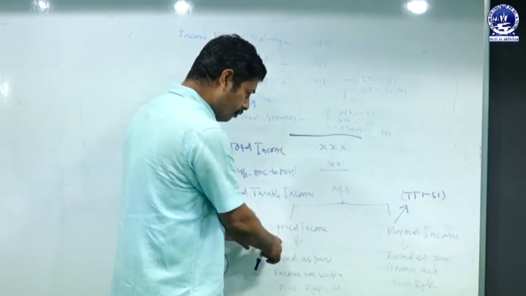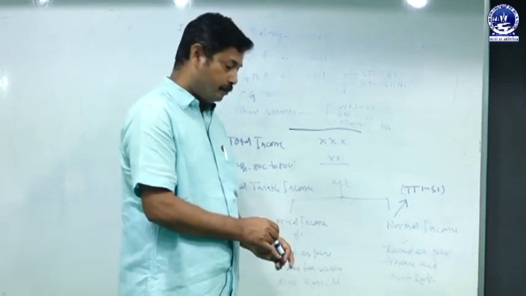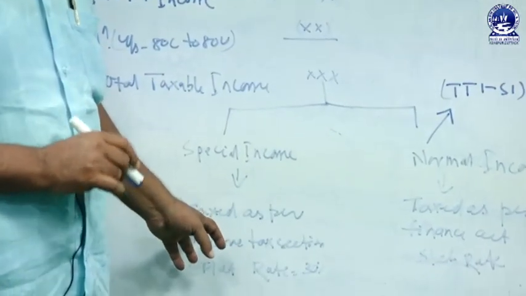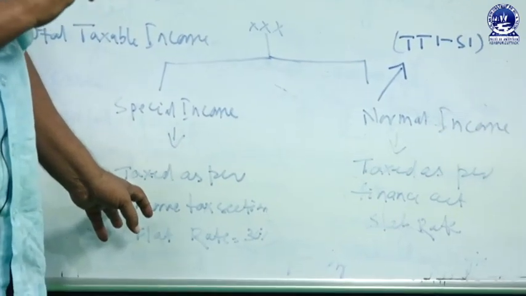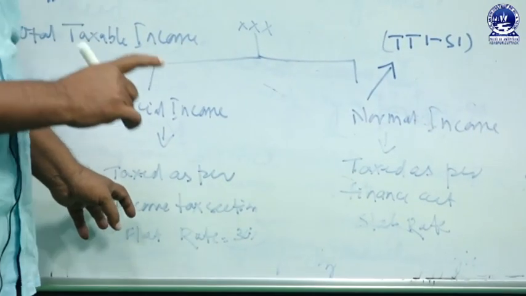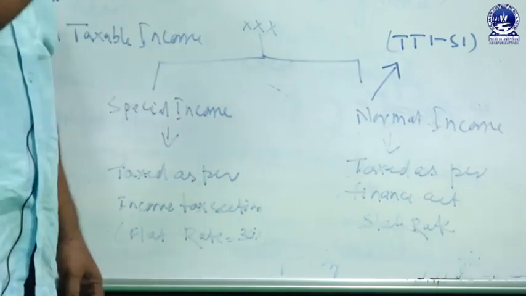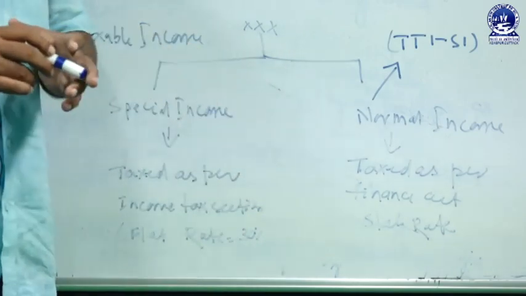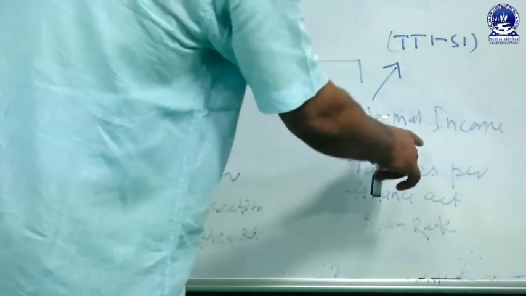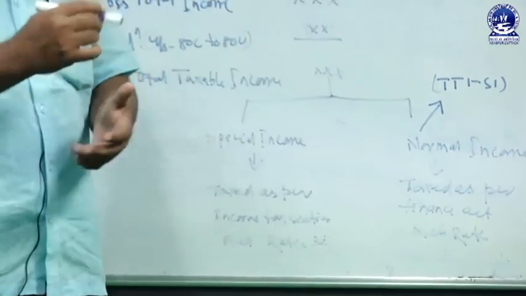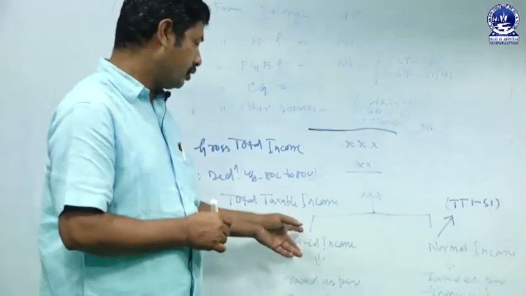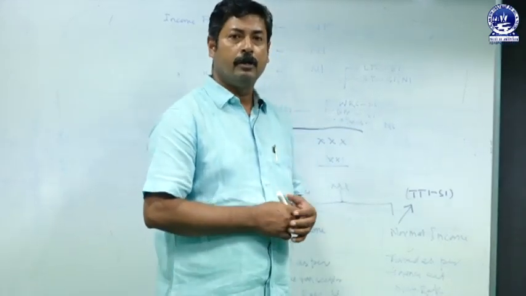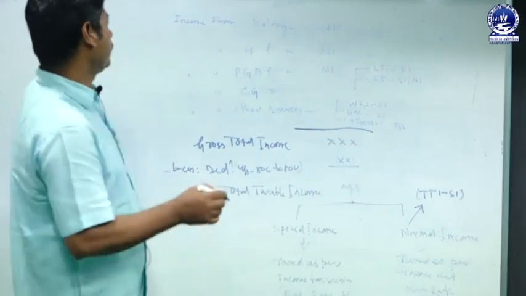So, in the special income, tax is to be calculated as per the income tax section at a flat rate. So, this tax rate is not decided in the Finance Act of the government in each and every year. The tax rate is to be decided as per the income tax section at a flat rate, normally that is 30%. So, this is the special income, this is the normal income. After the determination of tax on the special income and tax on the normal income, the tax is to be known as basic tax.